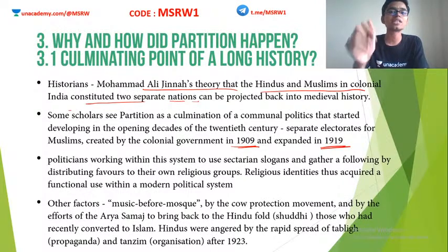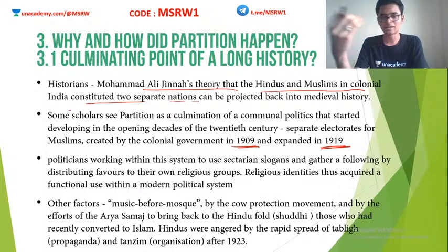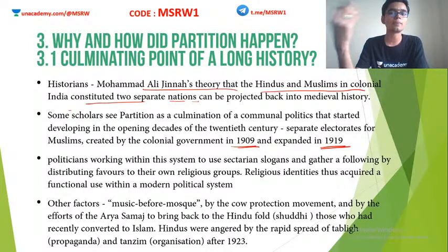So, the British understood that they can play the religious card in India to create division. Okay, the very famous policy of divide and rule by Curzon. You can divide Indians among each other and then you can rule. It will be easier for the British. So, they gave separate electorates for Muslims using the Minto-Morley reforms of 1909, which was further extended to some more religions in the 1919 Government of India Act. Okay, so maybe this was how it began, which eventually led to the partition.